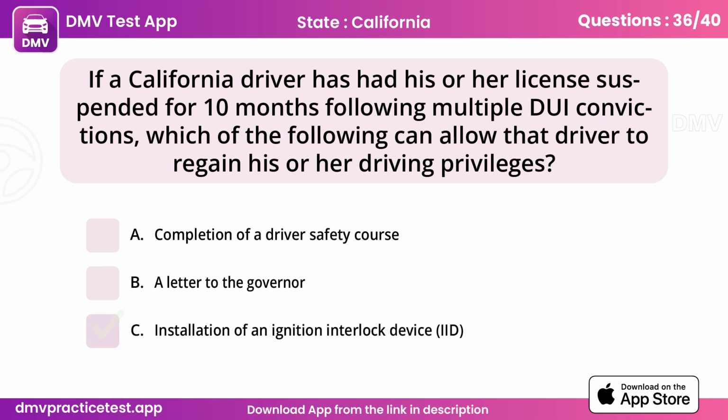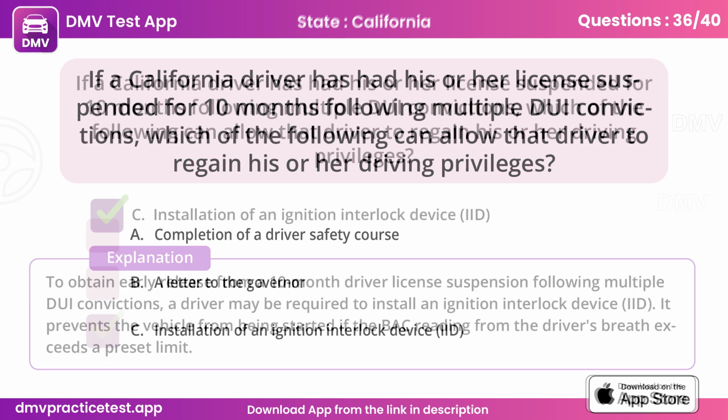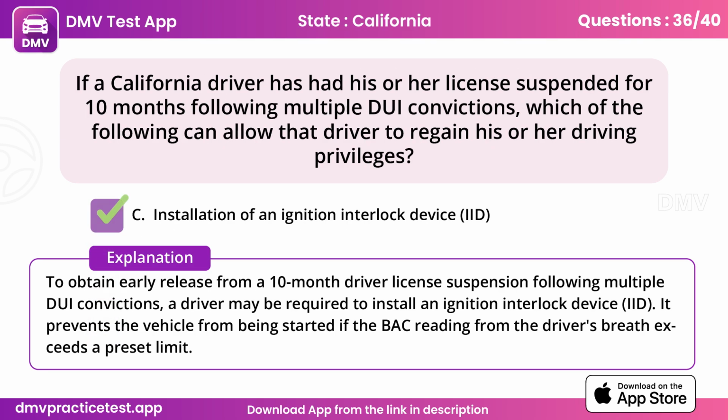C. Installation of an ignition interlock device, IID. To obtain early release from a 10-month driver license suspension following multiple DUI convictions, a driver may be required to install an ignition interlock device, IID. It prevents the vehicle from being started if the BAC reading from the driver's breath exceeds a preset limit.